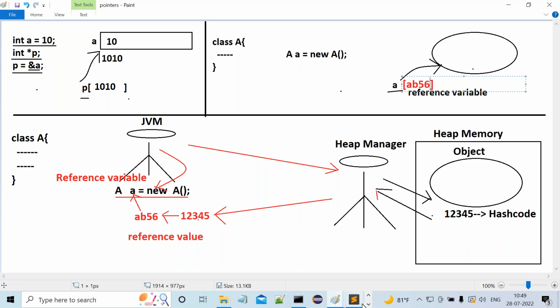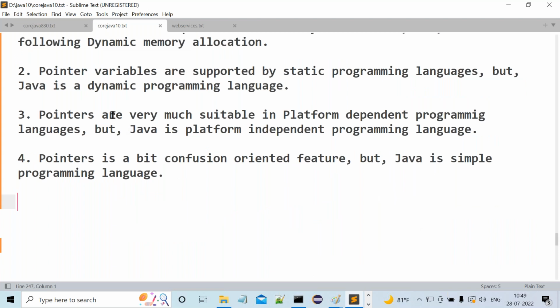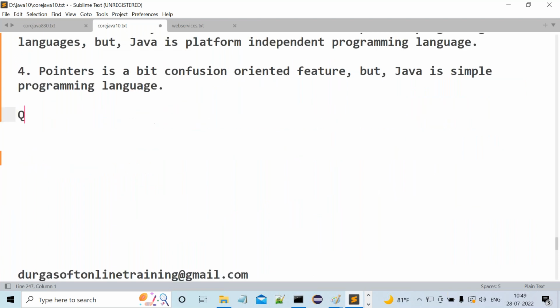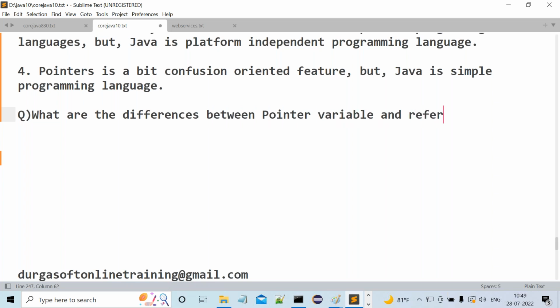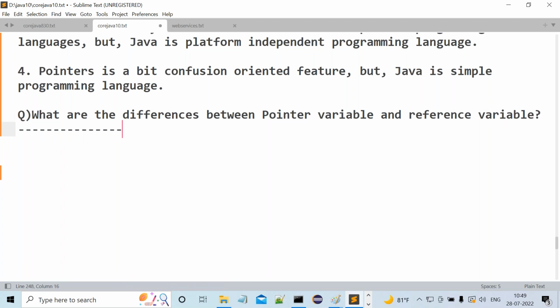But here we have an important interview question now. We already asked that question here. What exactly is that interview question? That interview question would be, what are the differences between pointer variable and reference variable?